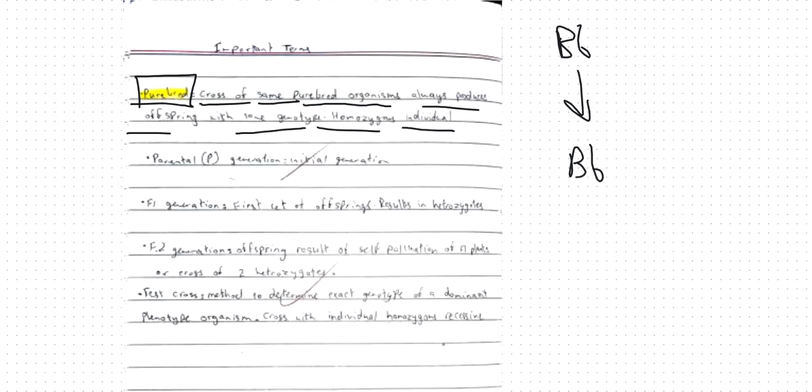So moving on to Mendelian laws. There are 2 laws for Mendelian genetics you need to know. It's called the law of segregation.